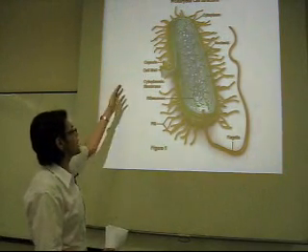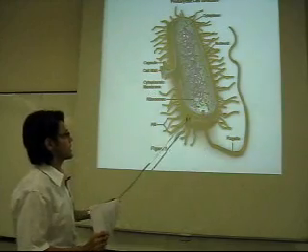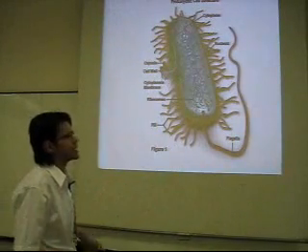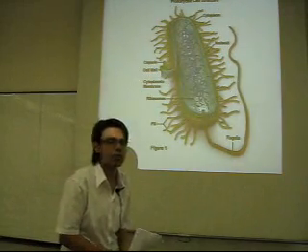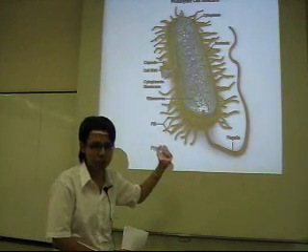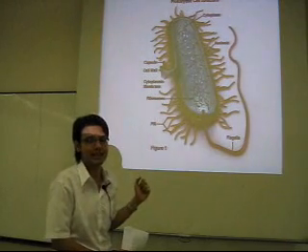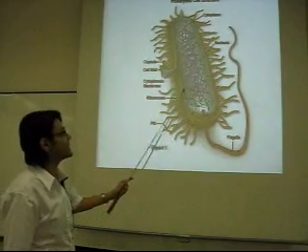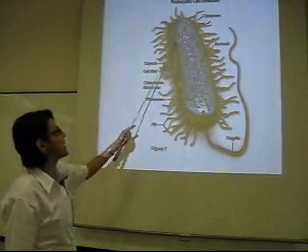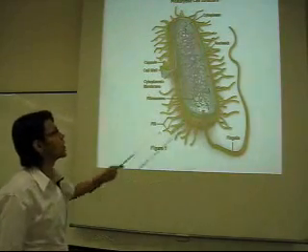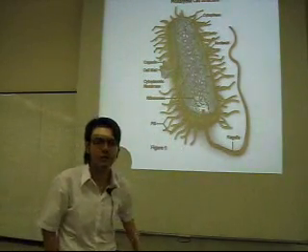And the next part is the capsule. Here is the capsule. The brown color is the capsule. The capsule is actually a mucilaginous capsule. It is a mucus substance, and inside the cell there is a semi-liquid substance. We call it the cytoplasm.